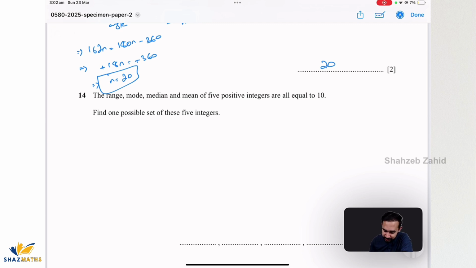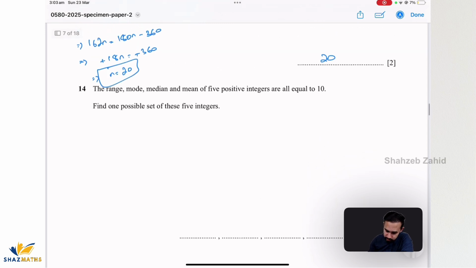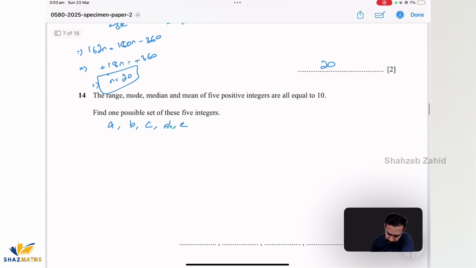The range, mode, median, and mean of 5 positive integers are equal to 10. Find one possible set of these 5 integers. Okay, that carries 4 marks, big chunk. So the range, mode, median, mean of 5 positive integers are all equal to 10. So let's say we've got A, B, C, D, E. Okay, range, that means E minus A, largest minus smallest, that is equal to 10.